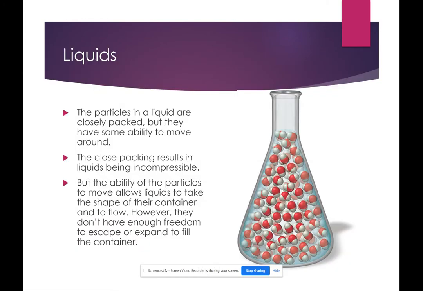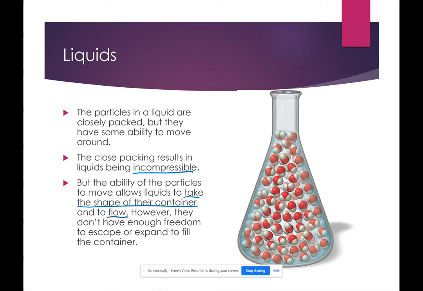So the particles in a liquid are closely packed, but they do have some ability to move around, and this gives liquid some important characteristics. They are closely packed, so liquids are incompressible. That's one important property of liquids. But the ability of the particles to move allows the liquids to take the shape of their container. So if I pour liquids into different containers, they will always kind of spread out and take the shape of whatever container they're in.